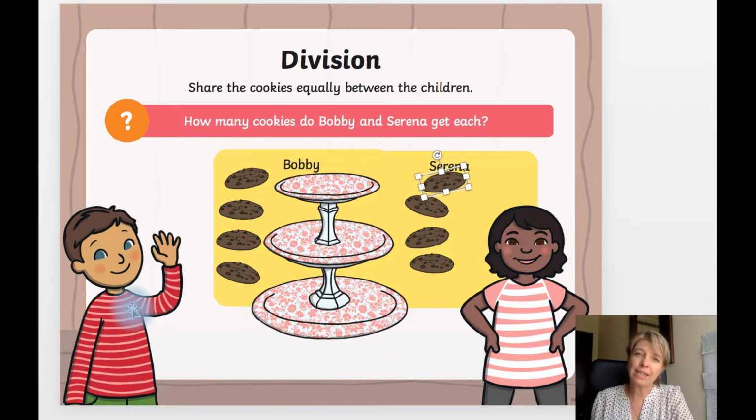How many cookies does Bobby have? That's right, 4. 1, 2, 3, 4. How many cookies does Serena have? 1, 2, 3, 4. They both have 4 cookies. So altogether there were 8 cookies.